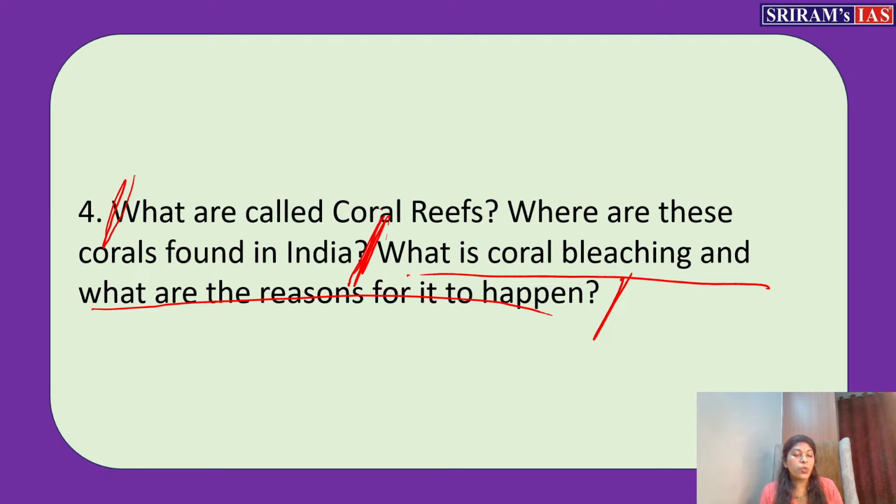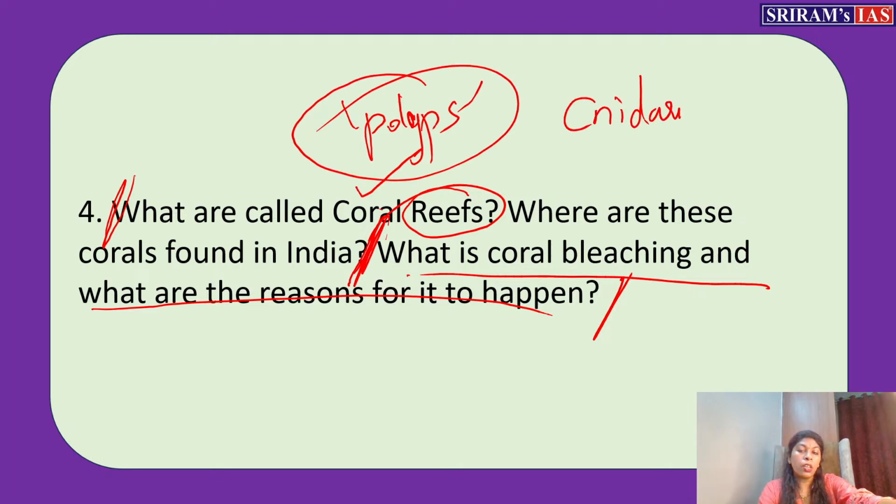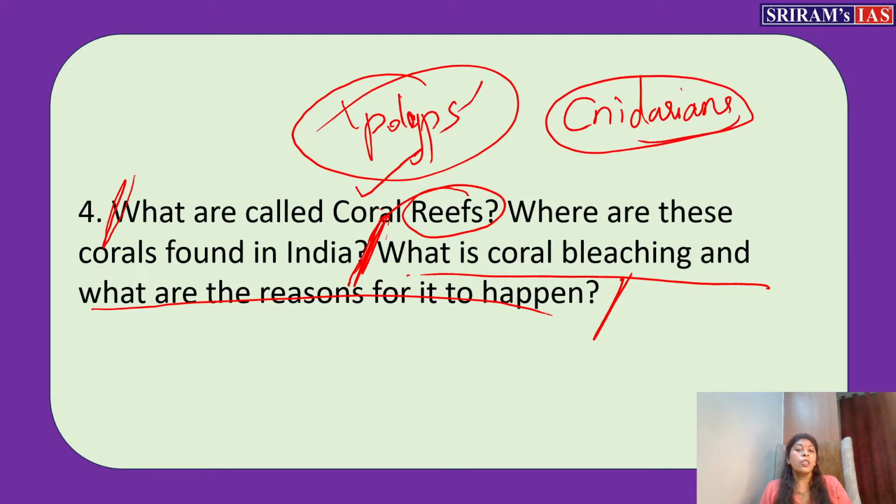So for this question, how would you start an answer? You have to first start with what is meant by coral reef. Coral reef is not the name of an animal. Reef itself means a structure, which is constructed by an animal called coral. They are not called coral, they are called polyps. Polyps are animals. They belong to the Cnidaria group, Cnidarians. You would have definitely studied about this. I have also discussed it already in one of my videos, a separate video I made for coral reef.